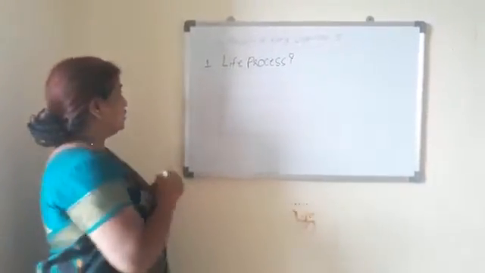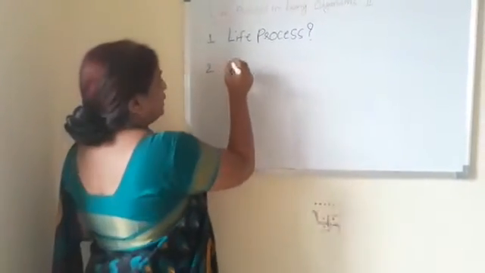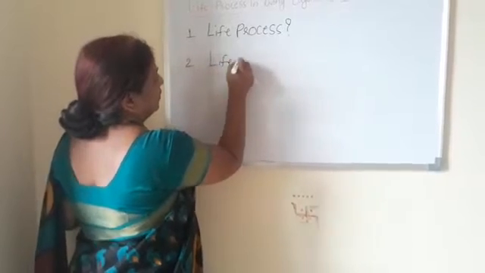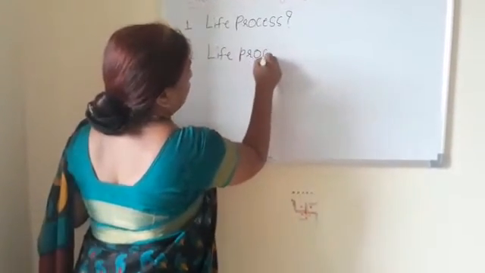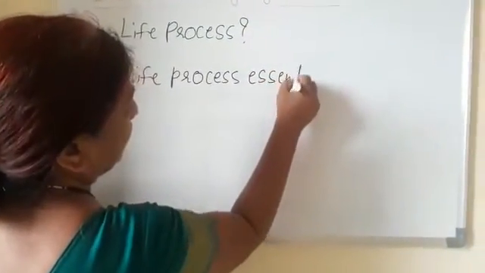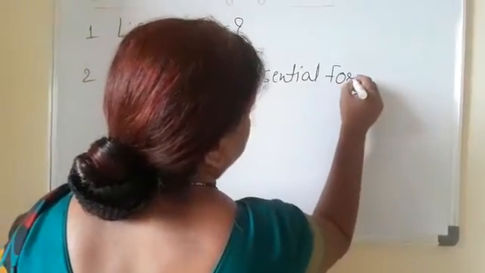The second question which is asked is, which life processes are essential for production of energy?